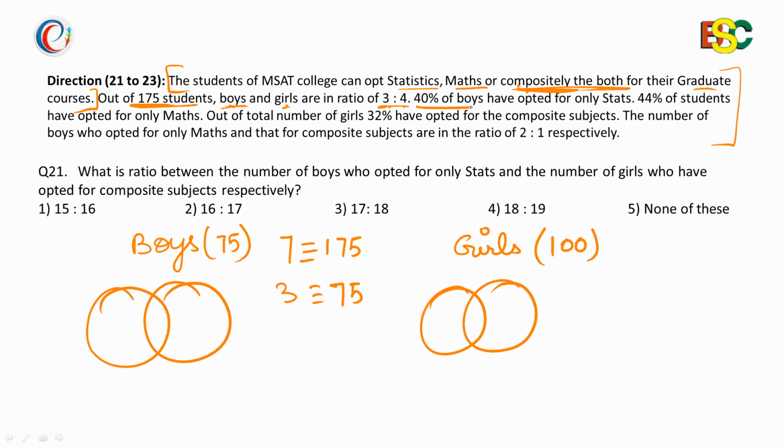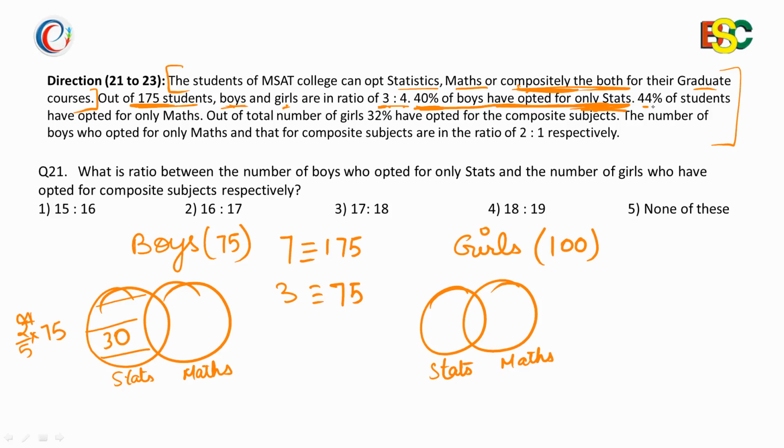Further, it says 40% of boys have opted for only stats. Only stats. Let's say this circle is for stats, this for maths. So only stats means this area. 40% of boys have opted for only stats. So 40% means 2 by 5 of 75, which is equal to 30.